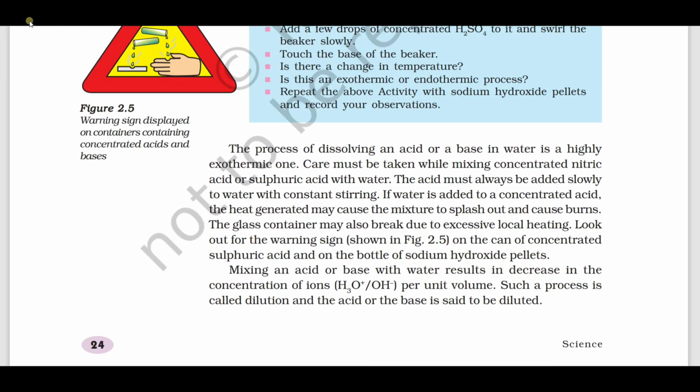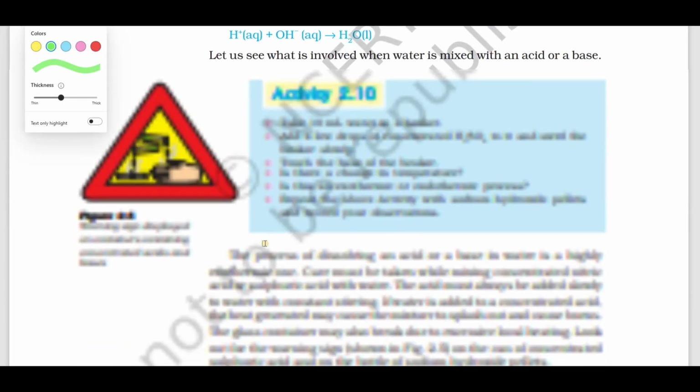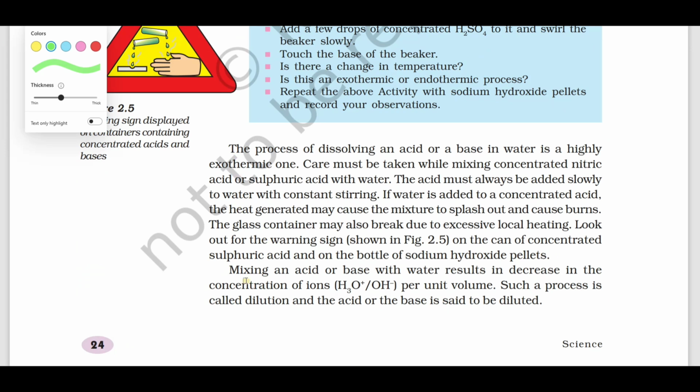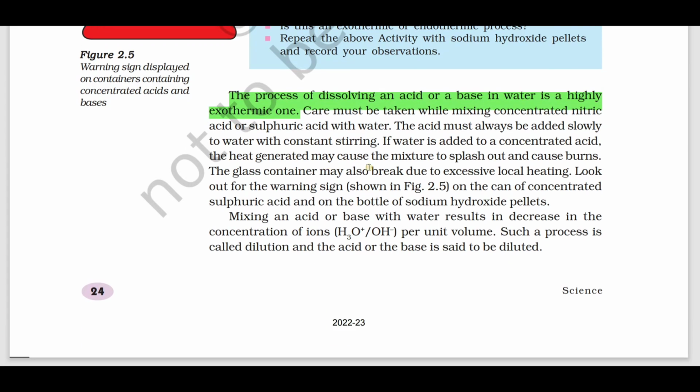Again, we have the concept that the process of dissolving acid or base in water is highly exothermic. That means a large amount of heat is evolved. So we must take precautions when dissolving an acid or base in water.